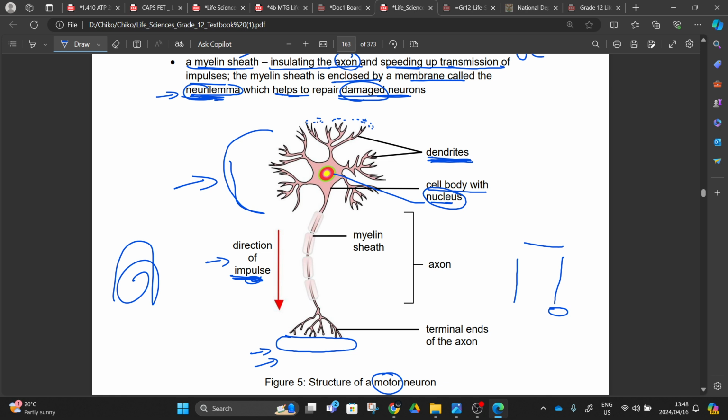After receiving the neurotransmitter, that impulse is going to enter our neuron. When it enters our neuron, it's going to come to our cell body. Hence we say these neurons send the impulse to the cell body. When it comes to our cell body, it is going to send an impulse down its axon. This will be an axon, and we'll find that this axon is protected by a myelin sheath. This myelin sheath that I was talking about has a layer called neurolemma, right?